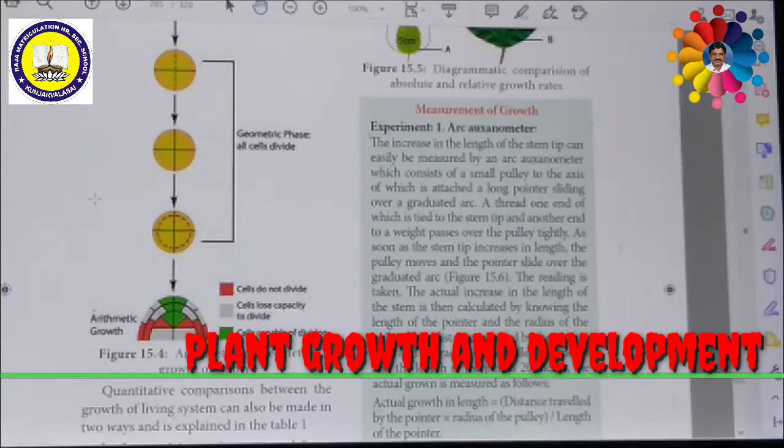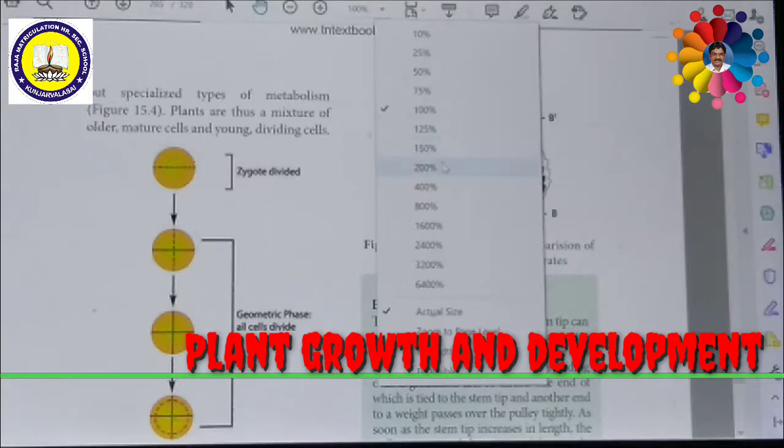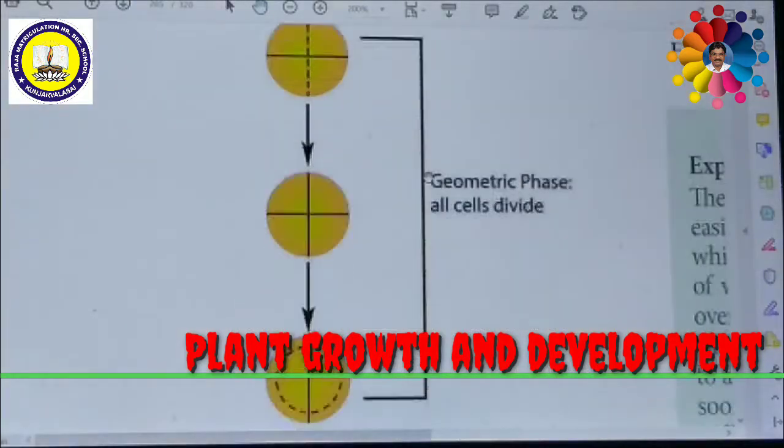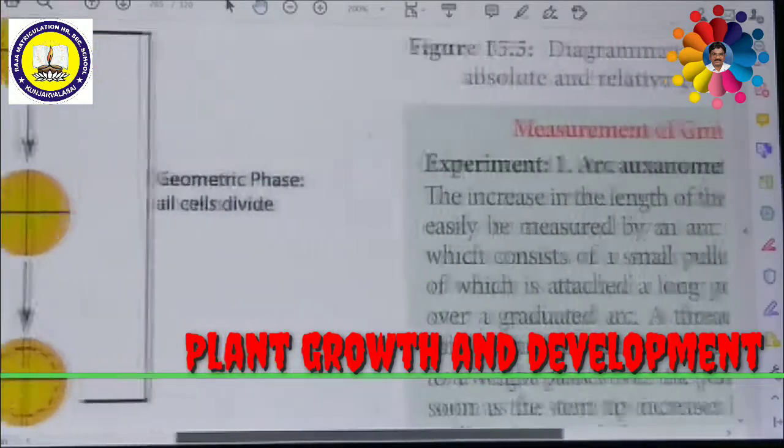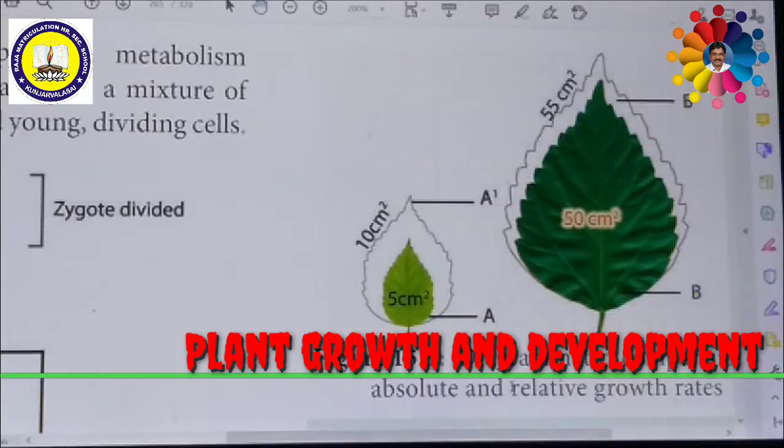Now we are going to see another concept, which is called absolute growth and relative growth. What is the difference between absolute growth and relative growth rate? Look at this picture. This picture will help you to understand the difference between absolute growth and relative growth. Look at the first picture and the second picture.